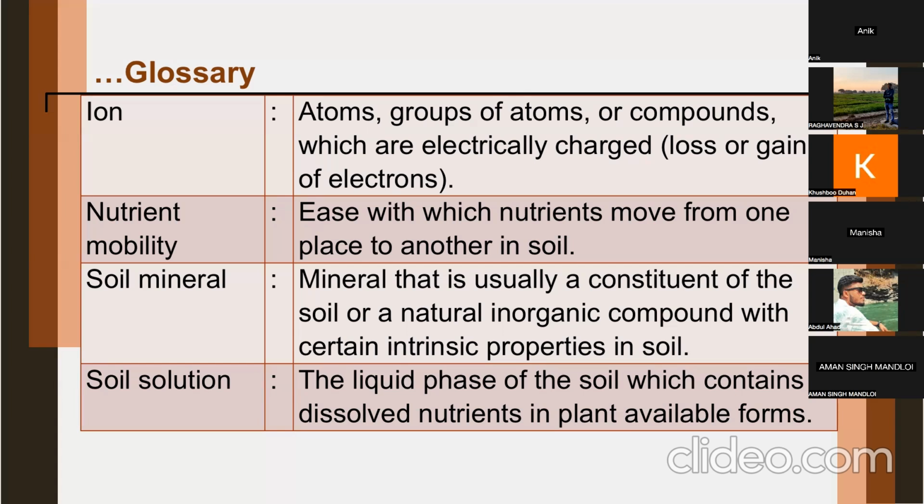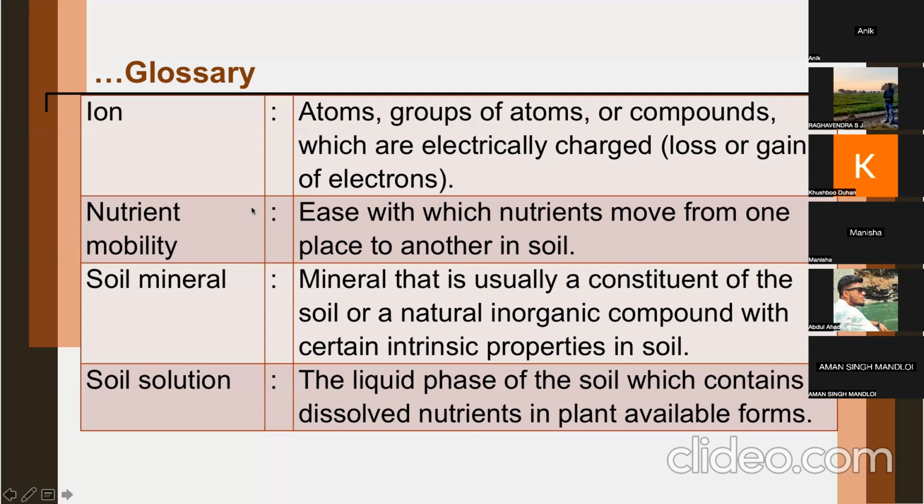Potassium can also leach down. And leaching can occur in case of phosphorus also, but phosphorus is leached down mainly from the soil solution. Another question is that between phosphorus and potassium, which one is more mobile and which one is less mobile? Between phosphorus and potassium. Potassium is more mobile. Correct.